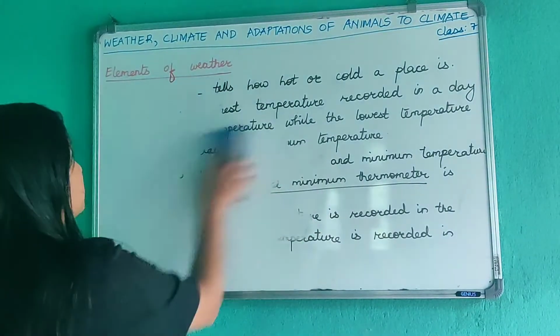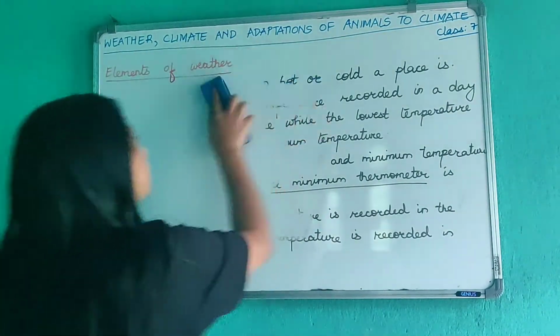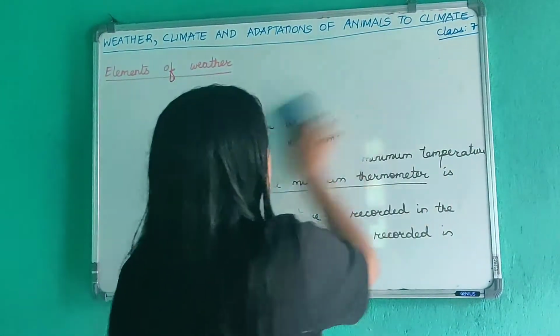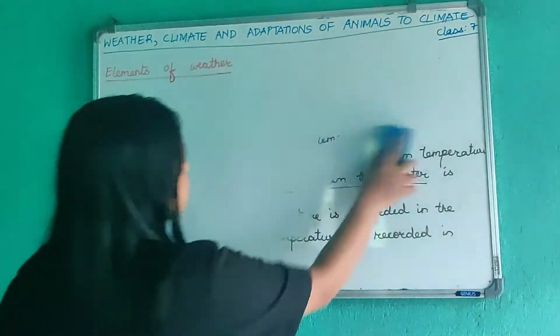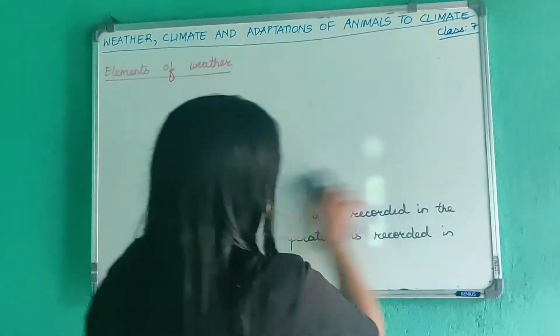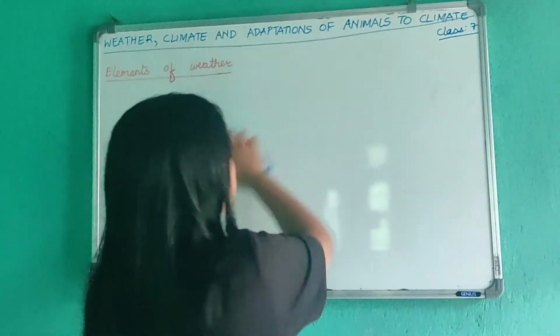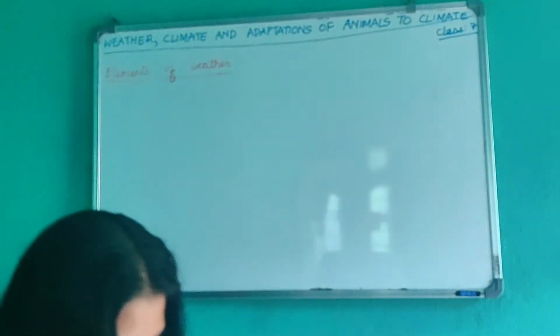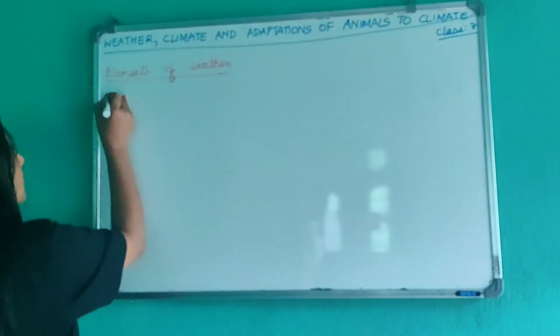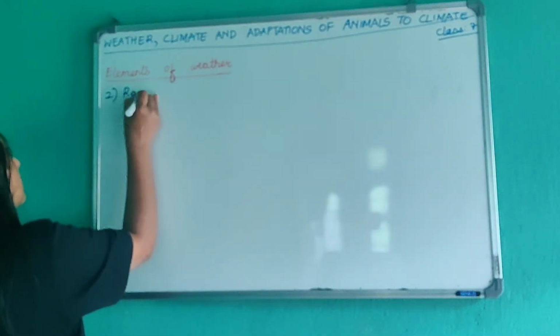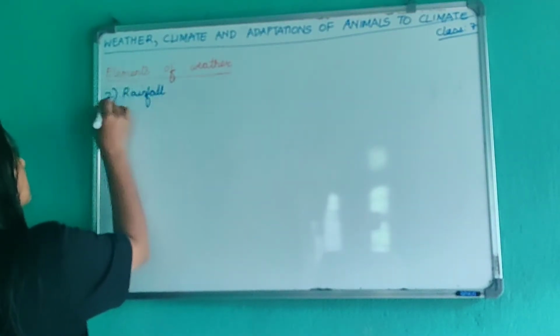Okay, rainfall. Okay, second element is rainfall.